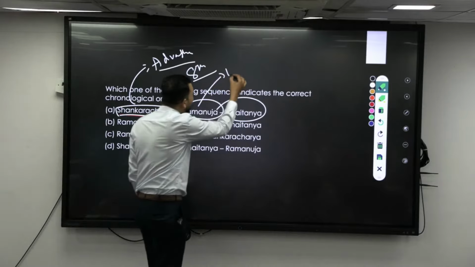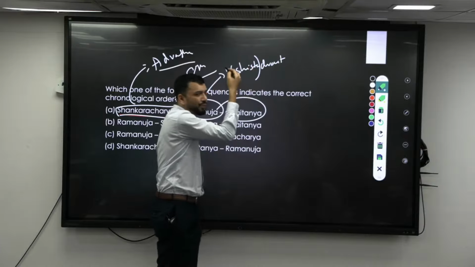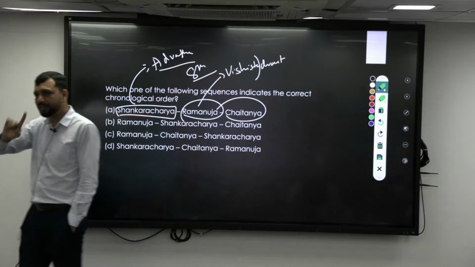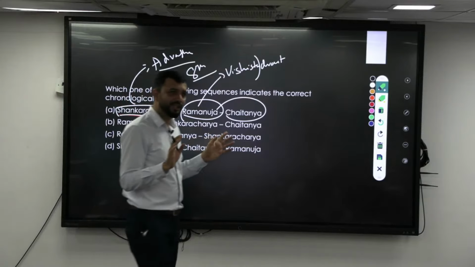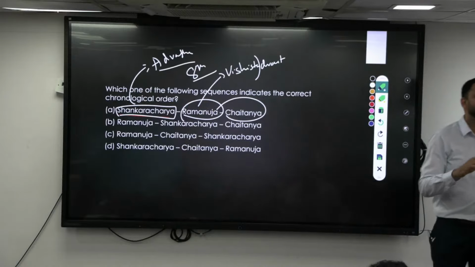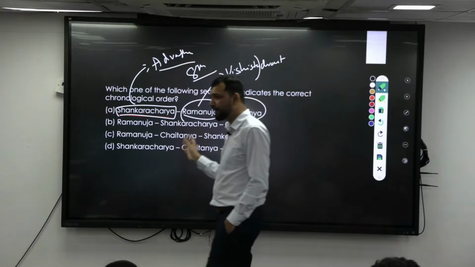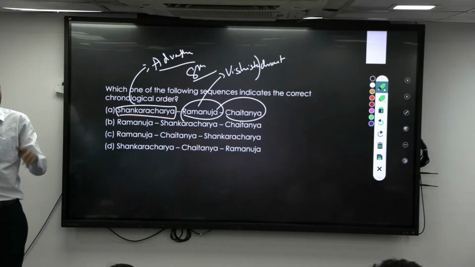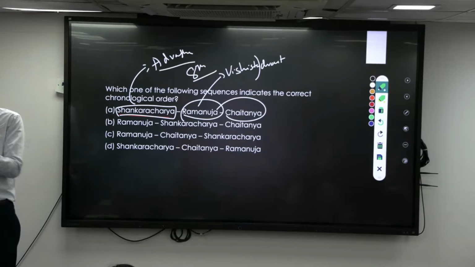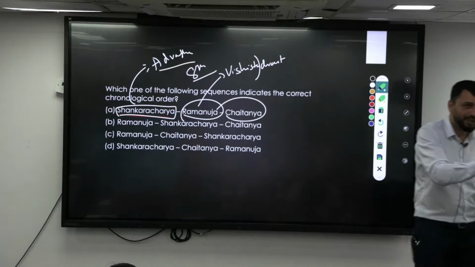Now what is Ramanuja's idea? Vishishta Advaita. Vishishta Advaita means qualified monotheism. That means that yes, God and you are not different. That may be correct, but at the same time it is not that you are the same either. The world is real, you are real, everything is real. But you can reach God. You both are not the same from the beginning. I am different, God is different. But through mere devotion, you can become part of God. So you are part, but you are not part also. Only those who reach God become part; otherwise not. So that is qualified monotheism.